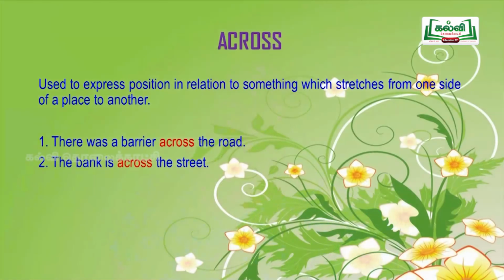Then across. Across is the preposition and it is used to express position in relation to something which stretches from one side of a place to another. Examples, there was a barrier across the road. The bank is across the street.